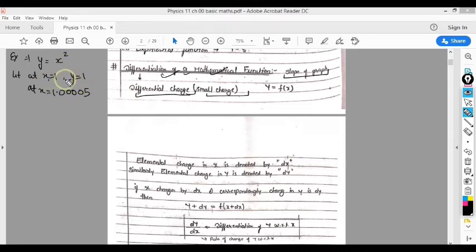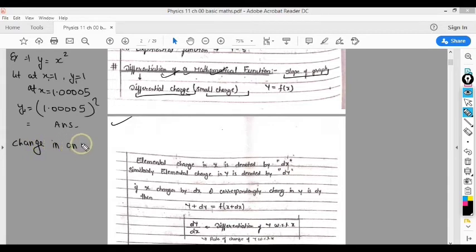Suppose this is x1 equal to 1, your value of y is y1, and at x equal to 1.0005 your y2 will be 1.0005 whole square. You have to solve this function and you will get some answer. So I am saying, what is the change in answer?